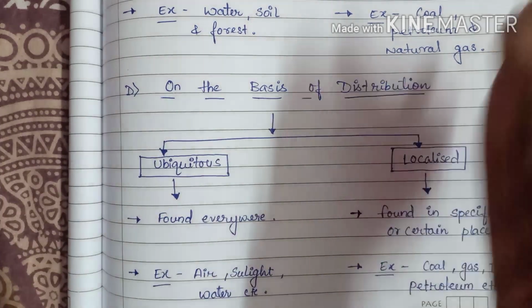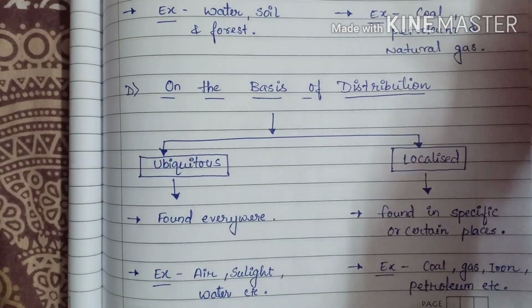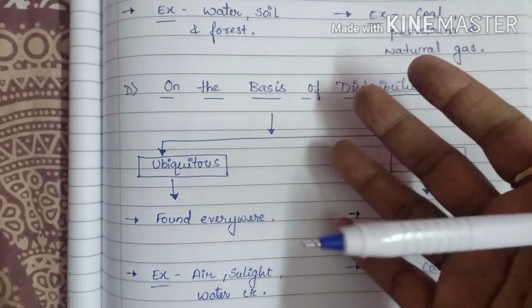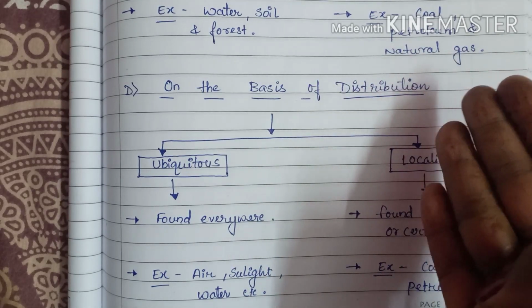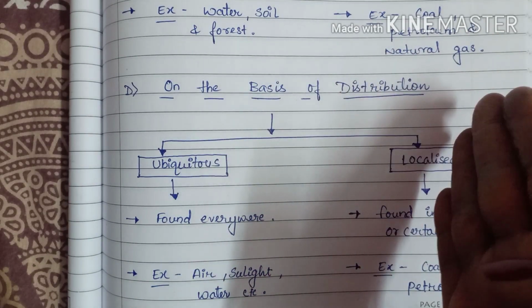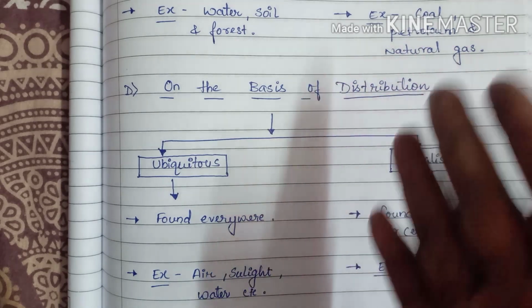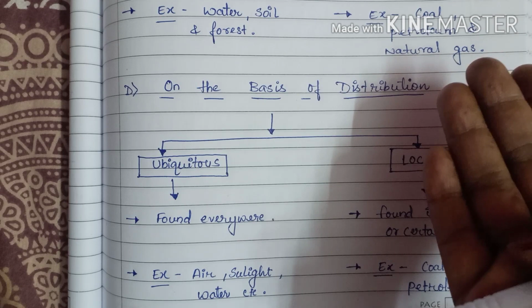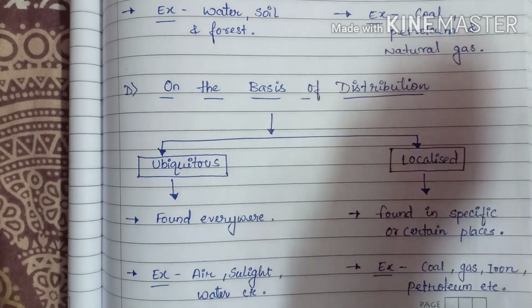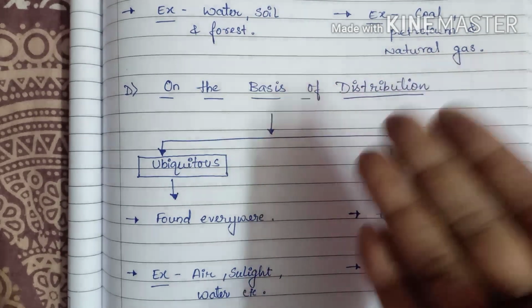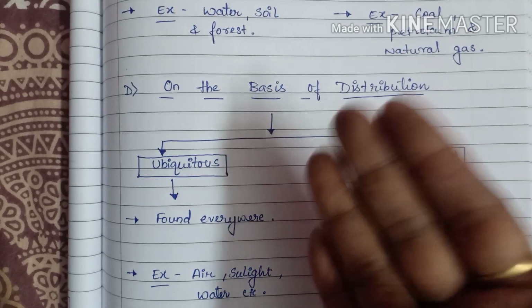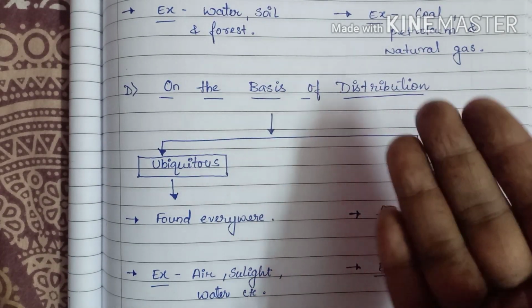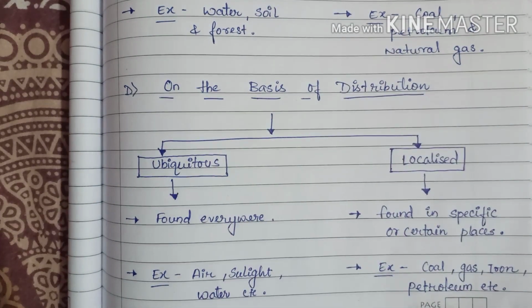The distribution of natural resources depends upon a number of physical factors like terrain, climate and altitude. So the distribution of resources is unequal because the factors differ so much over the earth. Somewhere it depends on climate, and somewhere it's altitude. This is important because it is unequally distributed. That's why natural resources are also important.